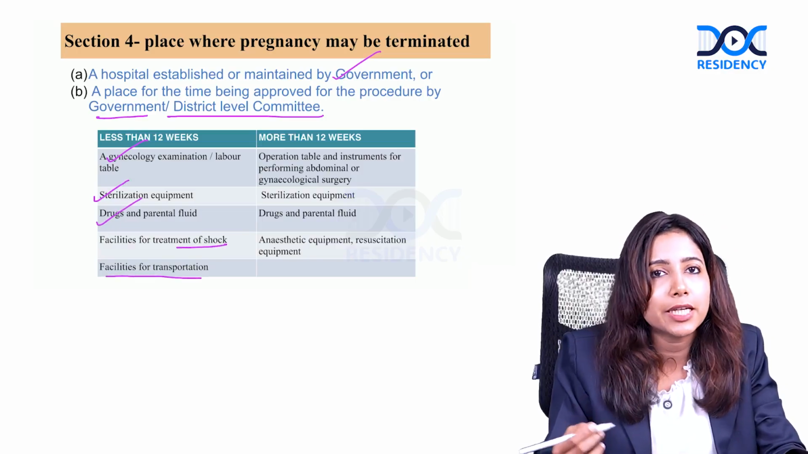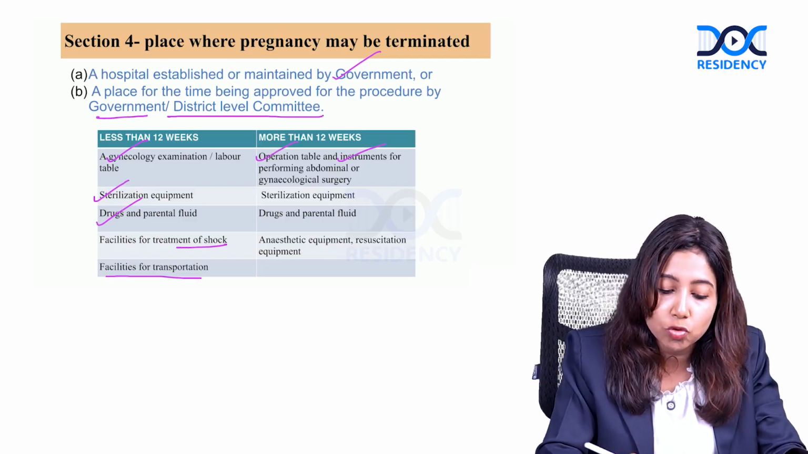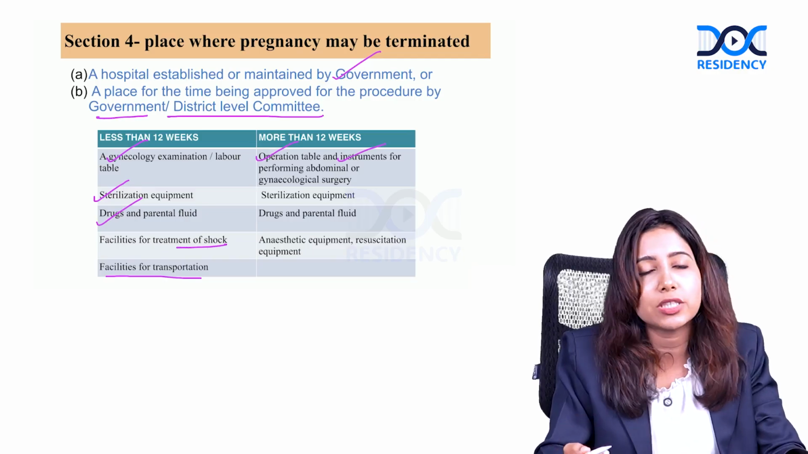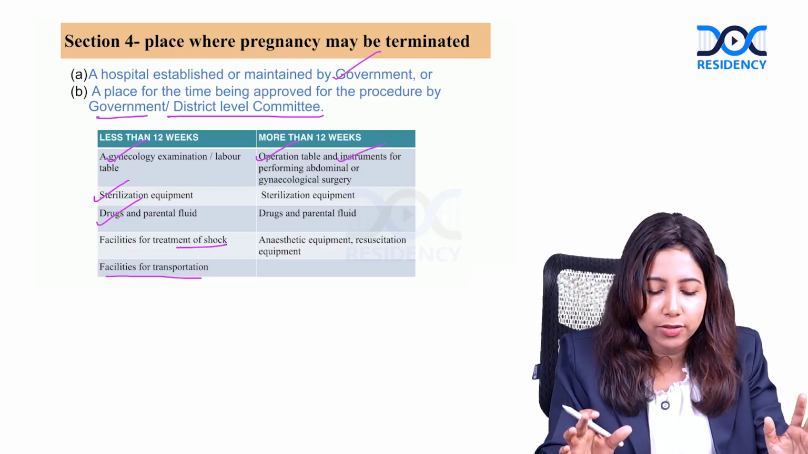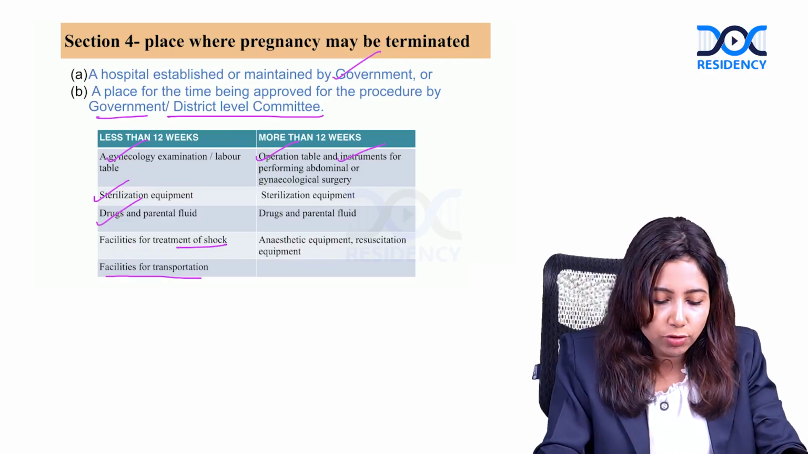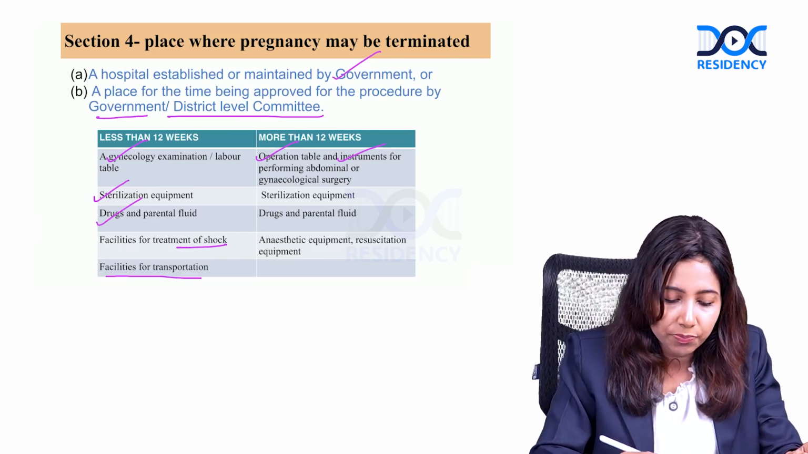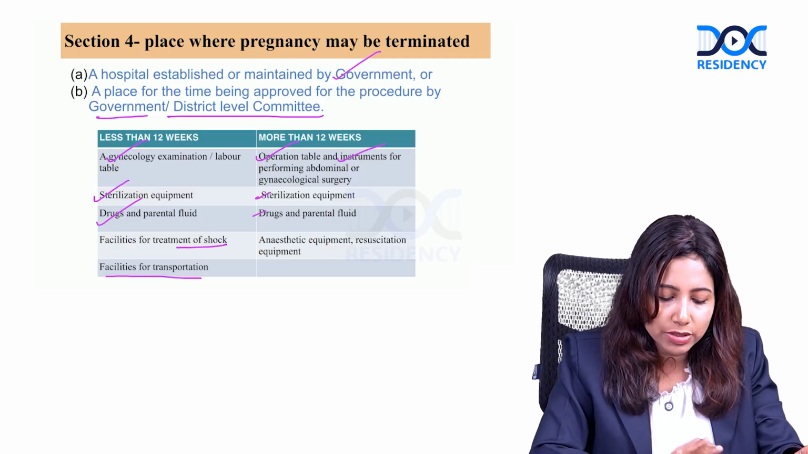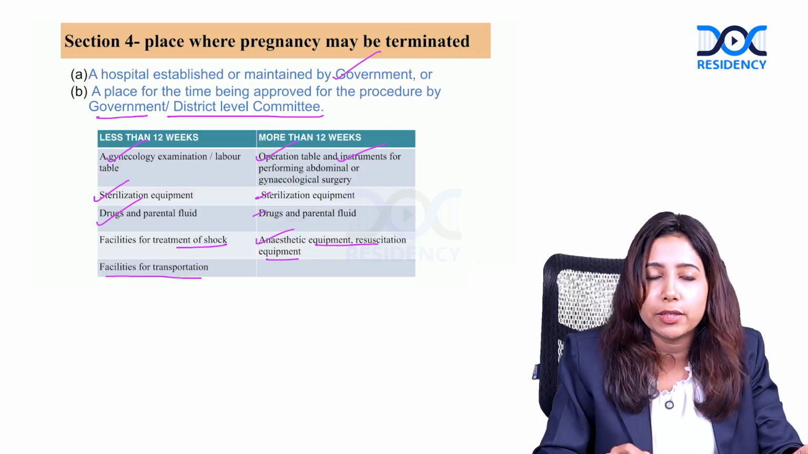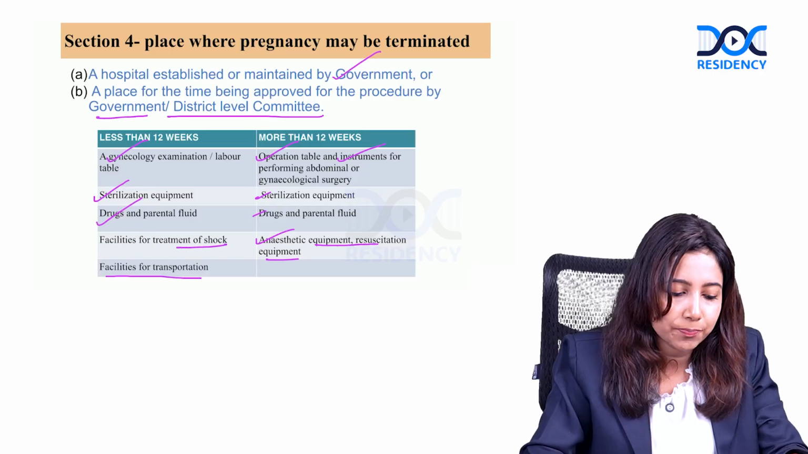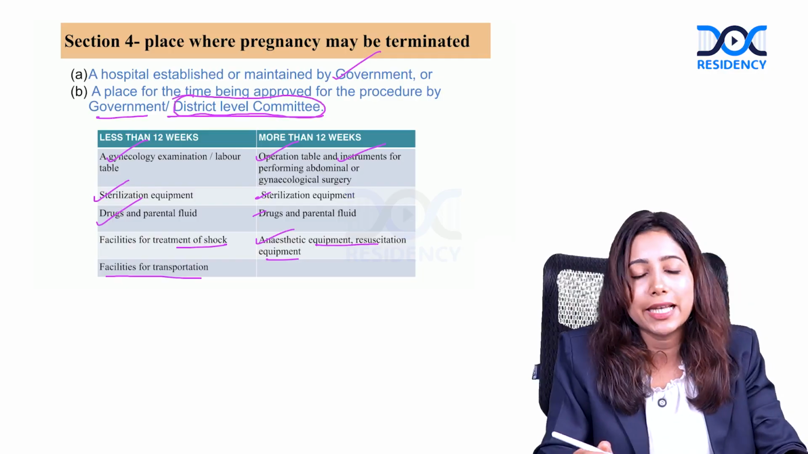Whereas when the termination is done beyond 12 weeks, there are some additional requirements. Operation table has to be there, instruments for performing abdominal and gynecological surgery. If at all she lands up in surgery or maybe hysterectomy, all the necessary things have to be available, including the OT table, the instruments, and the facilities for performing abdominal and gynecological surgery. Sterilization equipments, drugs and parenteral fluids are the same, and anesthetic equipment and resuscitation equipments are also required when doing an MTP beyond 12 weeks.